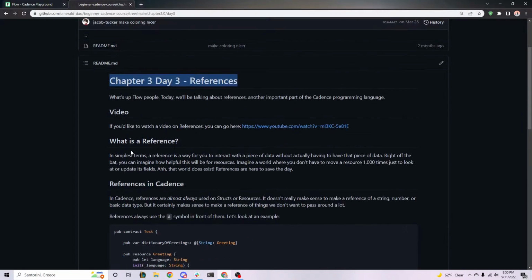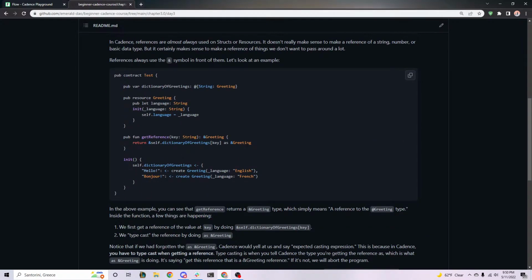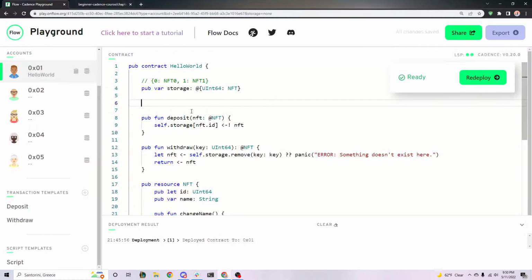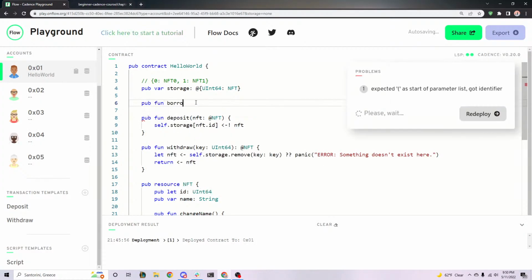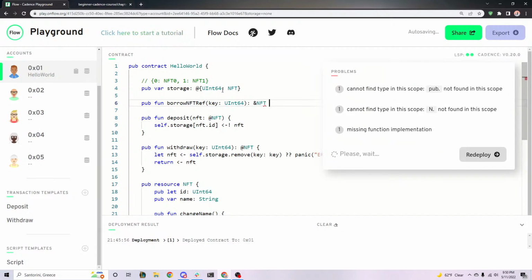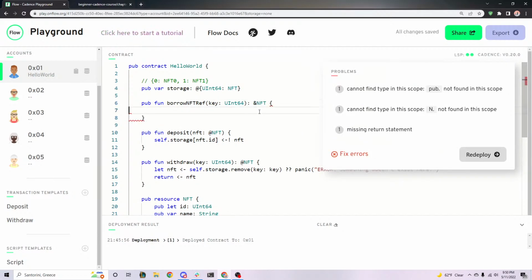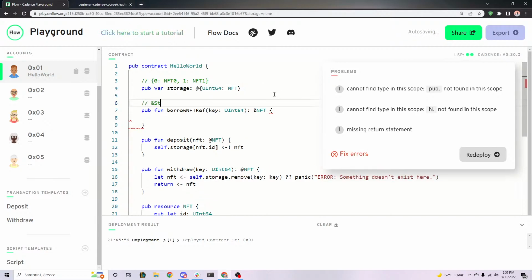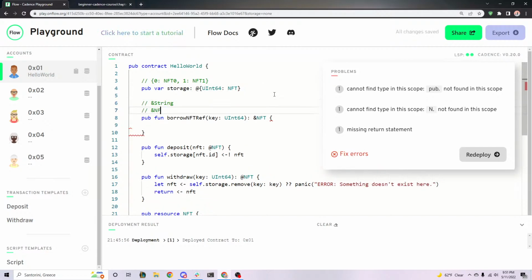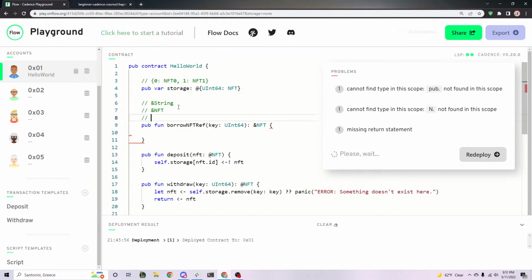So the way that we do that, let's just look at this chapter really quick, is right here, this function. So let's do that right now. Let's say public function borrowNFT, borrowNFTRef for reference. We're gonna pass in a key, which is a UInt64, and we're gonna return a reference to an NFT type. So this is a new symbol. Yay, we've got a new symbol. This symbol means reference. So it can be a reference to anything. This one means reference to string. This means reference to a resource, which is an NFT type. This is a reference to integer.